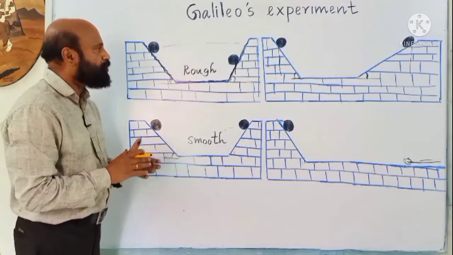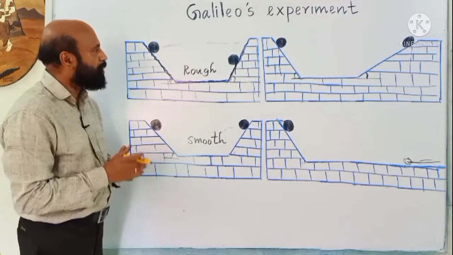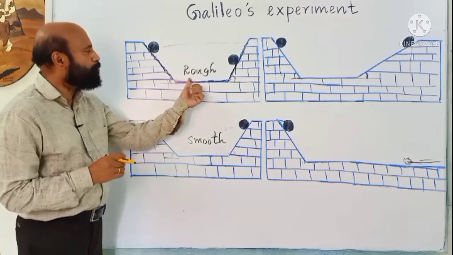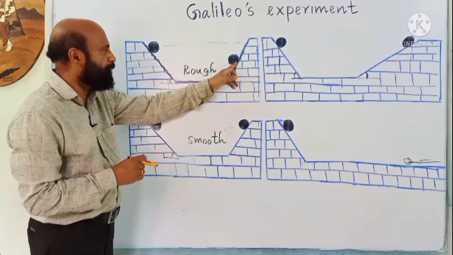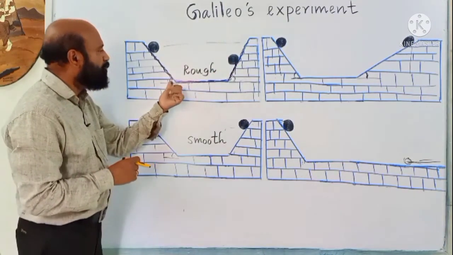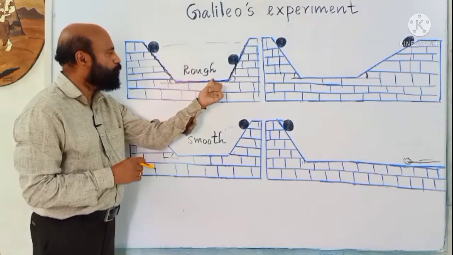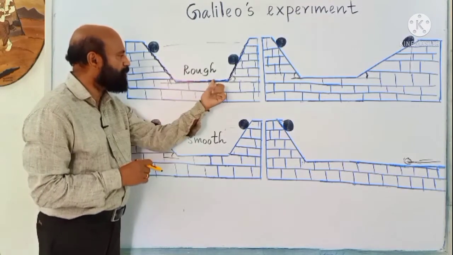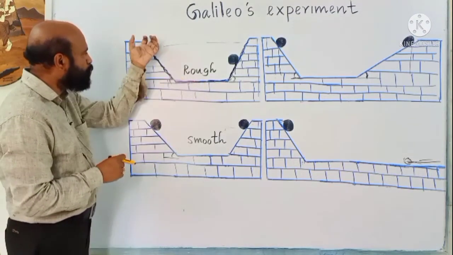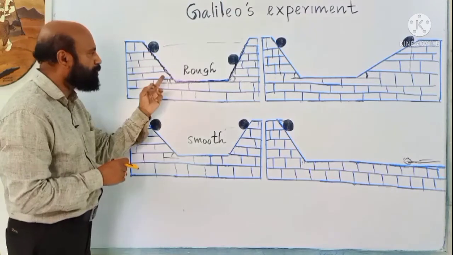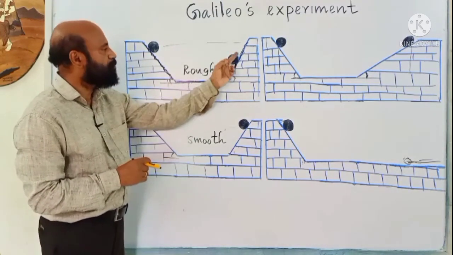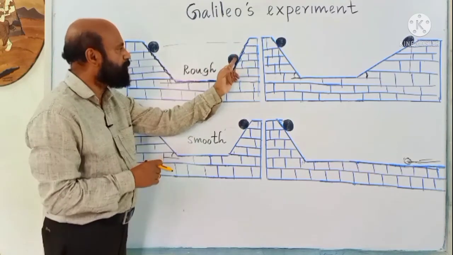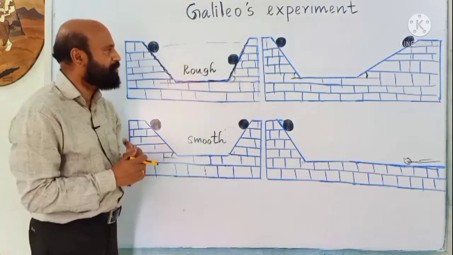If Aristotle's idea were correct, the ball would not have risen or would not have moved on the second plane at all. The reason is that here there is no force in the horizontal direction. When it is coming down, gravitational force is there, but there is no force horizontally. So the ball would not have moved on the second plane if Aristotle's idea were correct.